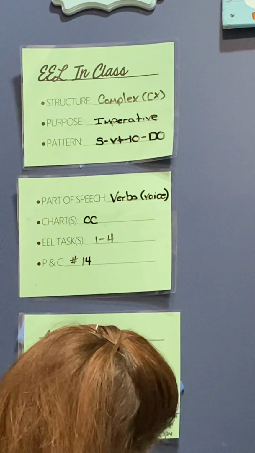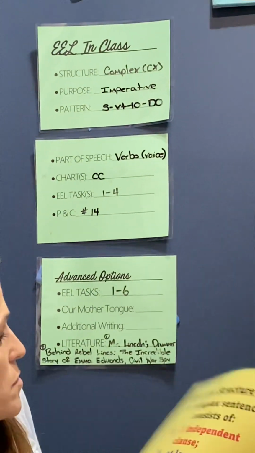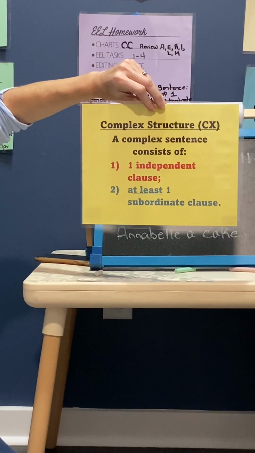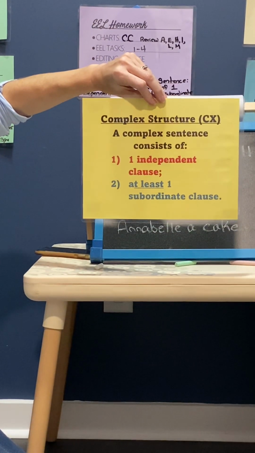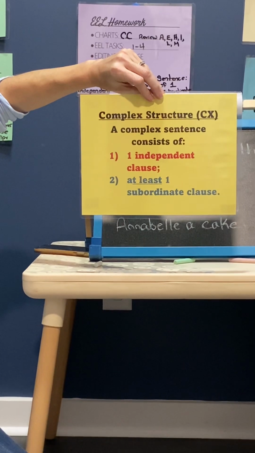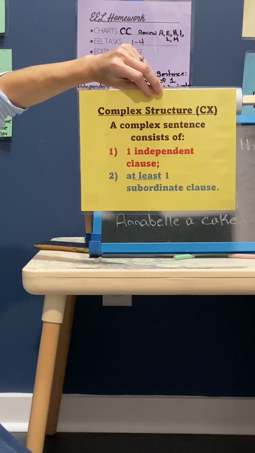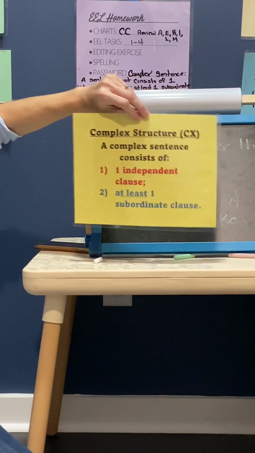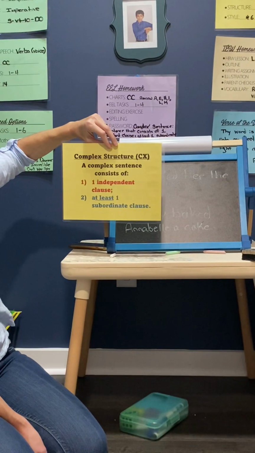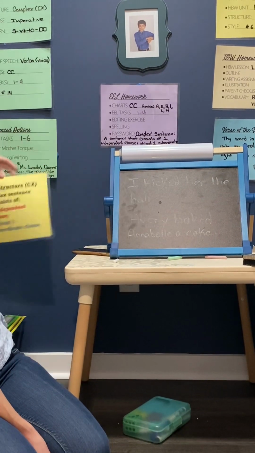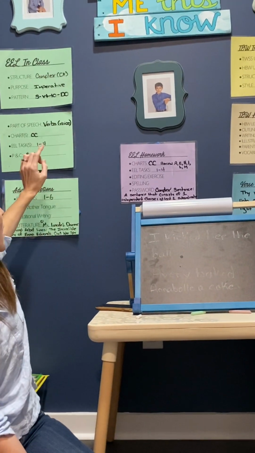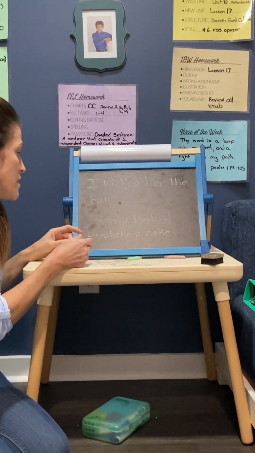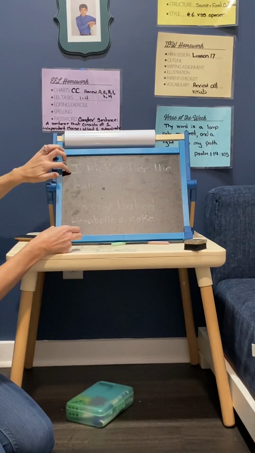Okay. And complex structure, you guys remember, can one of you read this? Complex structure, CX. A complex structure consists of one independent clause, at least one subordinate clause. Right. It can have more than one subordinate clause, but you've got to have that at least one subordinate clause, and you have to have one independent clause. So we are going to look at the SVTIODO pattern for a moment. So Avery, will you read this first sentence?